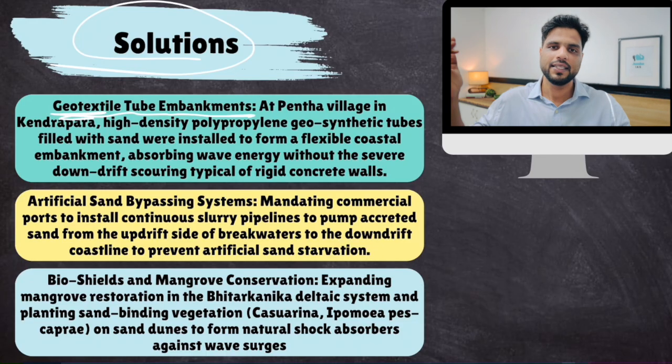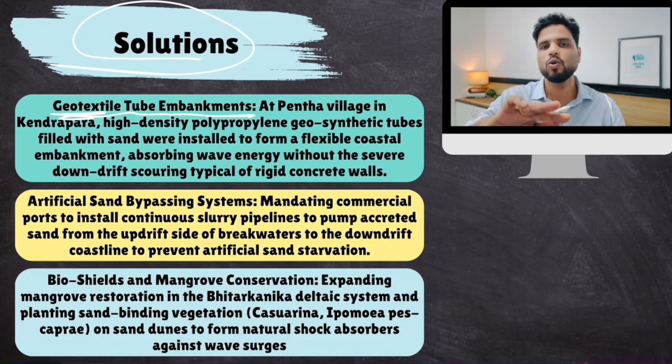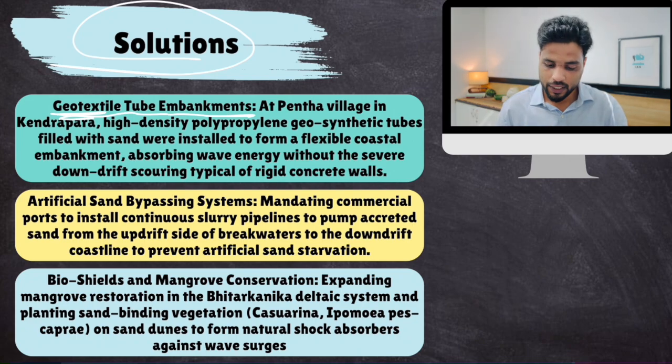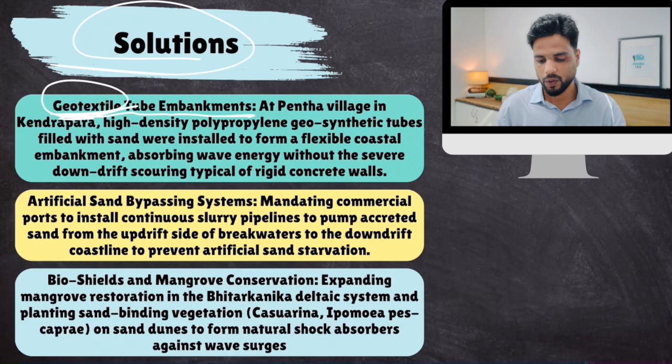You understand? The artificial cement barriers protected you from cyclones, but they also prevented sand deposition. Geotextile tubes don't do that. Okay, they promote sand deposition, but they protect you from any high sea waves.